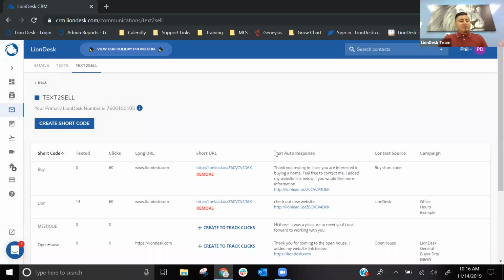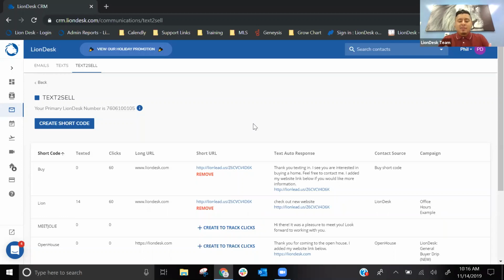Just in case you're not aware, what is Text-to-Sell? I'm certain you've experienced it in one way or another, like TV ads and billboards that say text info to 555-555. You can get Text-to-Sell with LionDesk. There is only one condition: you need to have the LionDesk custom number, which you can get from the profile page.